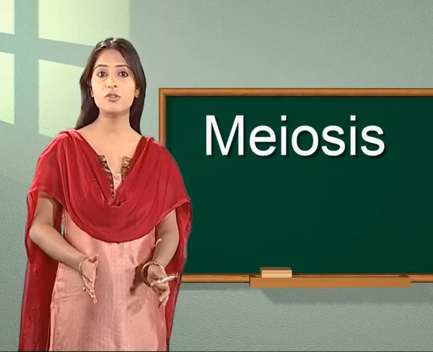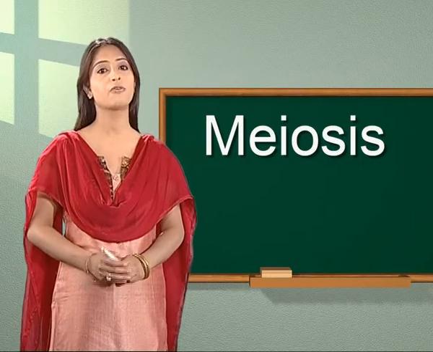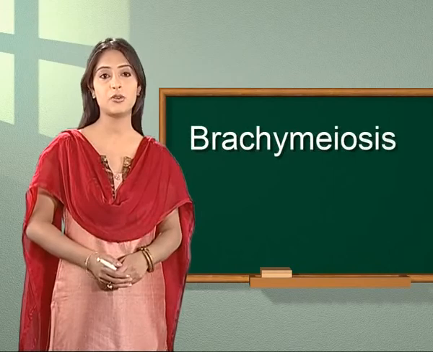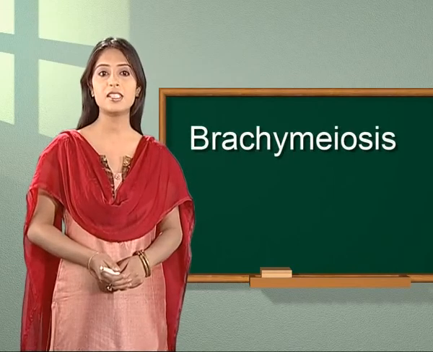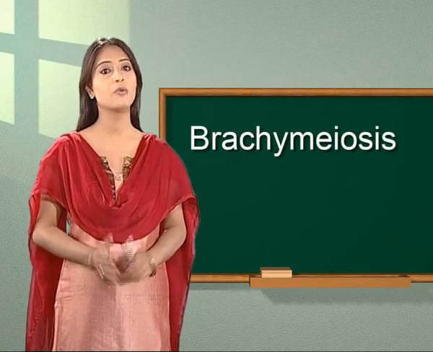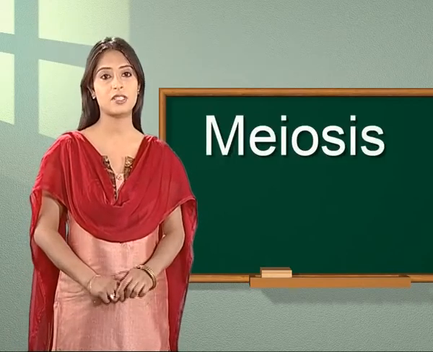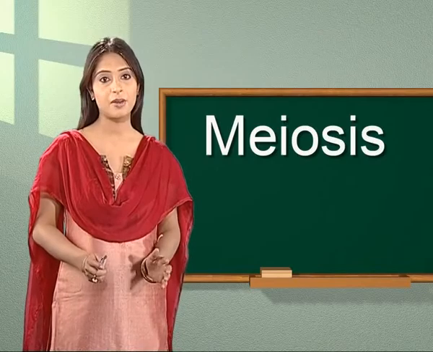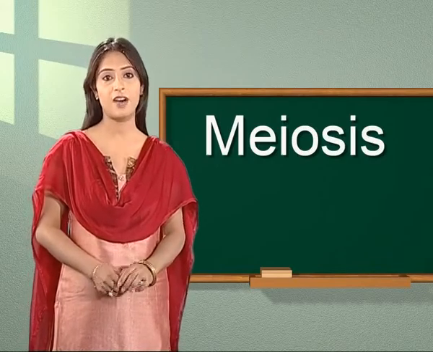If meiosis 2 fails after completion of meiosis 1, the stage is known as brachymeiosis. Without meiosis, chromosome numbers would increase continuously. So this was all about meiosis. Let us now summarize what we have learned so far.